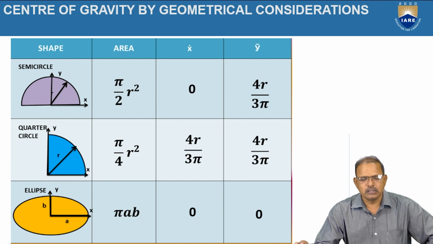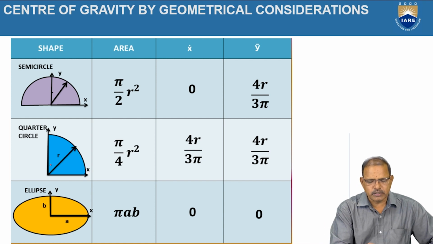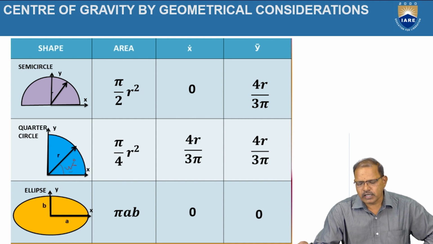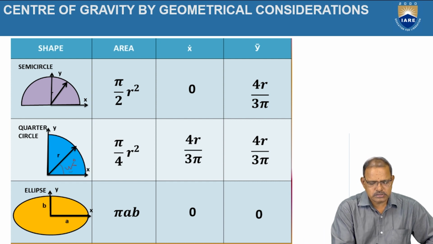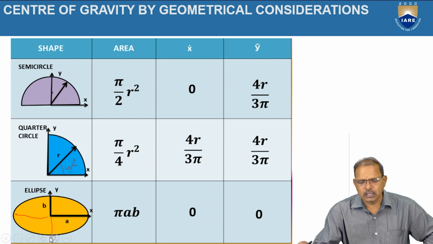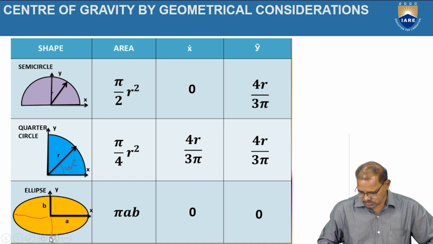Similarly, for the quarter circle, the position of the centroid lies on a symmetrical line, which is making an angle of 45 degrees, and it is at a distance of 4r by 3 pi from the x-axis and y-axis now. For the ellipse, the area is equal to pi AB. Since the object is symmetrical about the horizontal axis and vertical axis, the intersection of these axes is treated as the origin. So the origin is treated as the position of the center of gravity or the centroid.